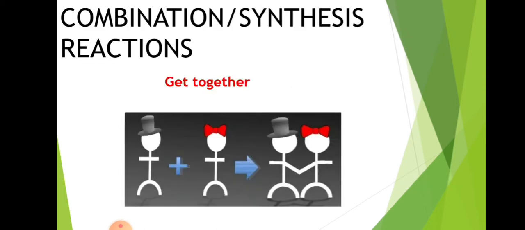So first is combination reaction, in which two substances get together. If two friends, one from another class and one from another class, get together with each other and form a new substance, it is called combination. When two different kinds of substance combine with each other, from the name combination it means combine or get together.